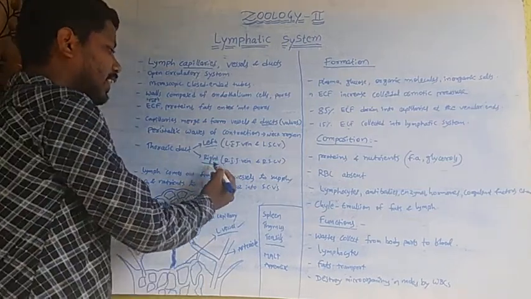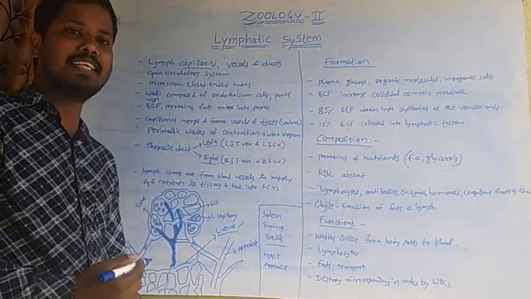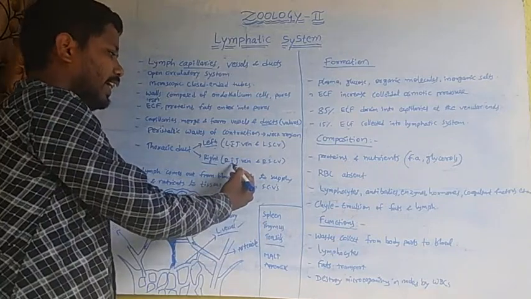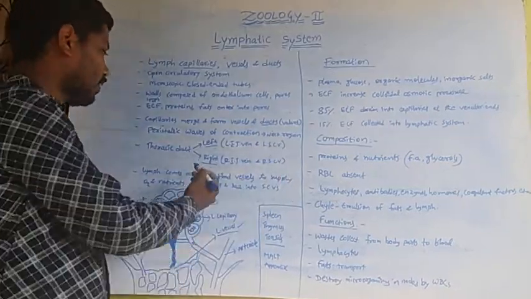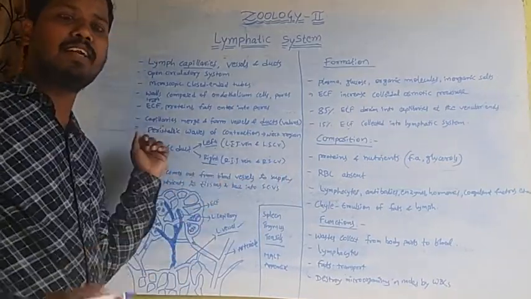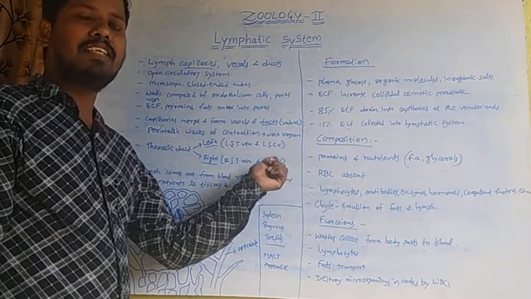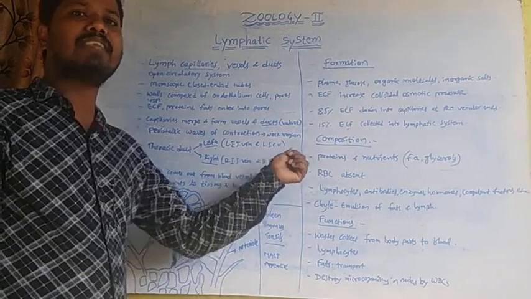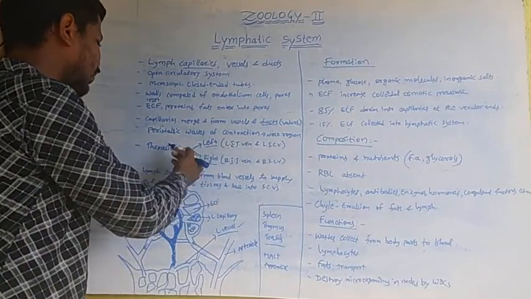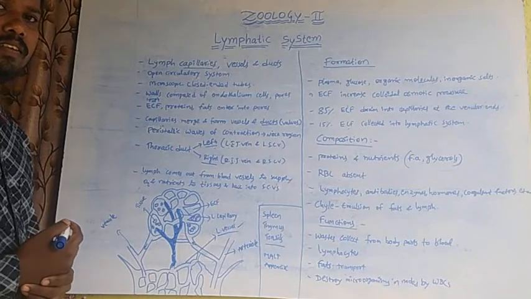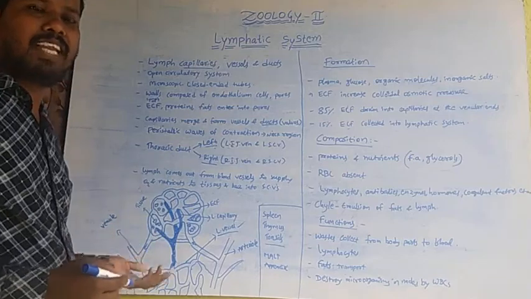Next, the right lymphatic duct. The right lymphatic duct joins into the thoracic duct at the junction of the right internal jugular vein and right subclavian vein. So these two lymphatic ducts join into the thoracic duct. Here lymph returns into the venous system.